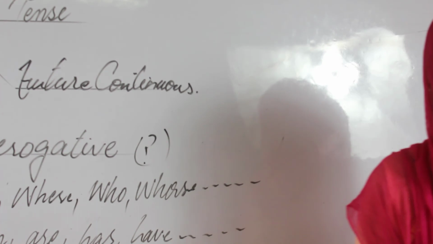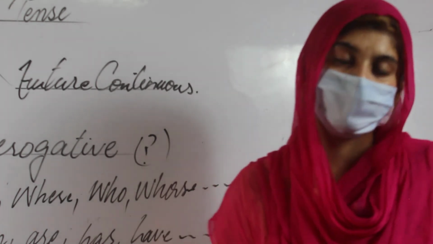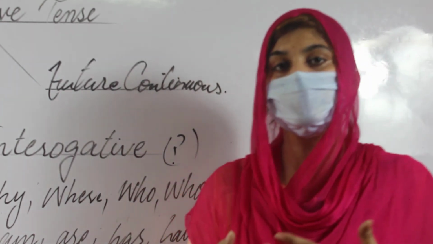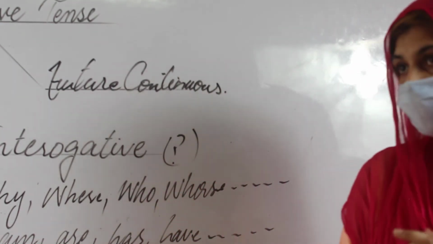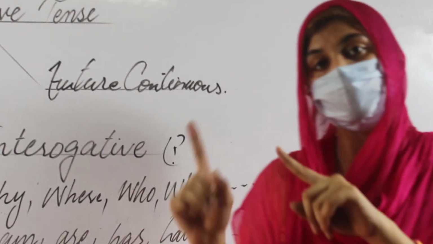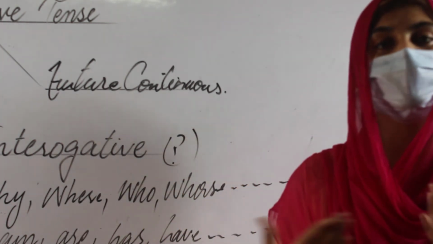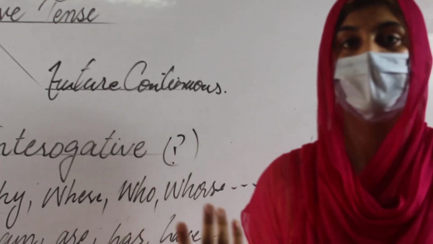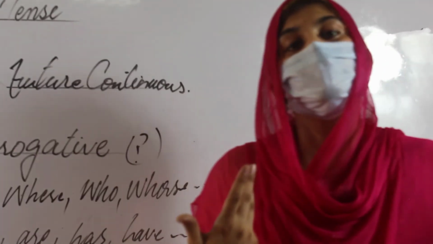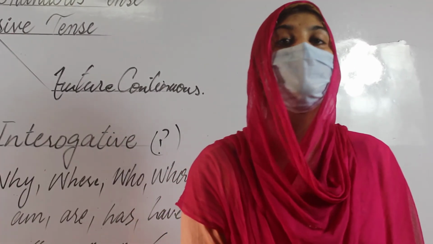But if we talk about the interrogative, there are two types of interrogative. The first one is the WH family, and the other is a helping verb at the very beginning of the sentence. We will not write will be, shall be together at the beginning of our statement. We just write will, then put the subject, then add the be. If we are dealing with the questioning statement क्यों, क्या, कैसे, just highlight them, why, where, then add the helping verb and put the subject, and at the end use the present participle and the object. This one is the future continuous tense, you can call it the progressive tense.